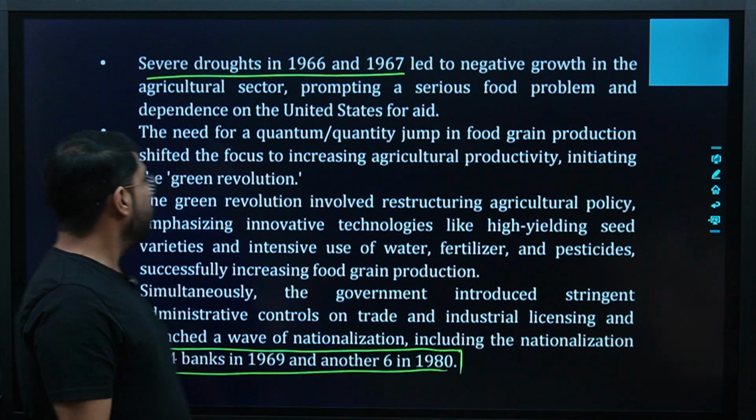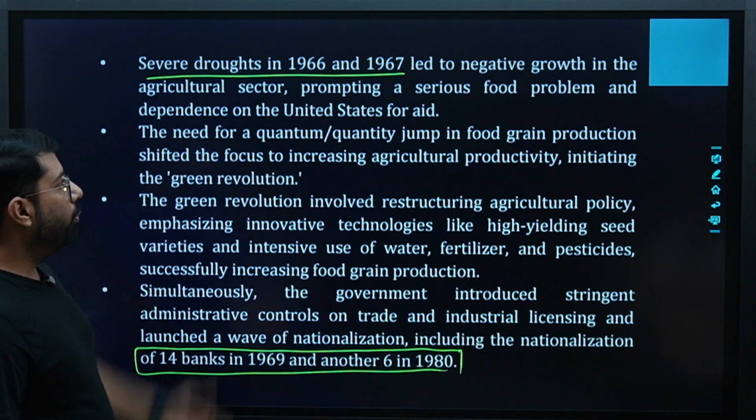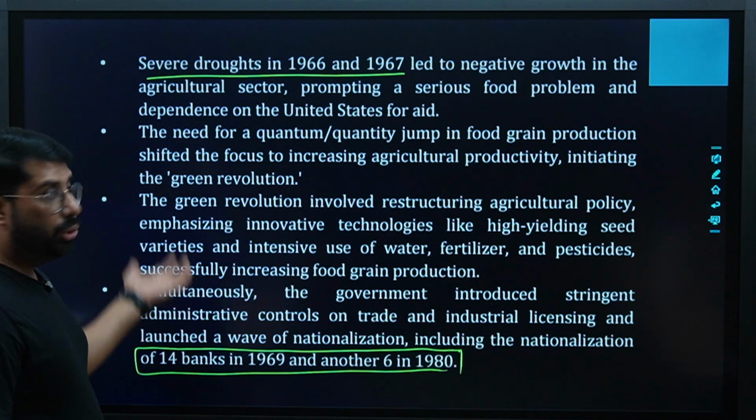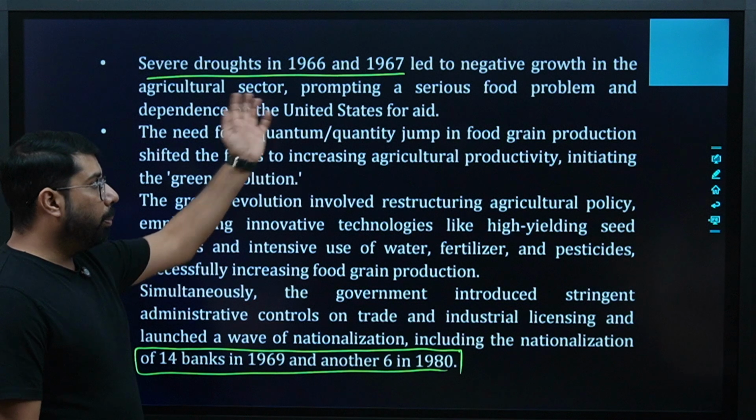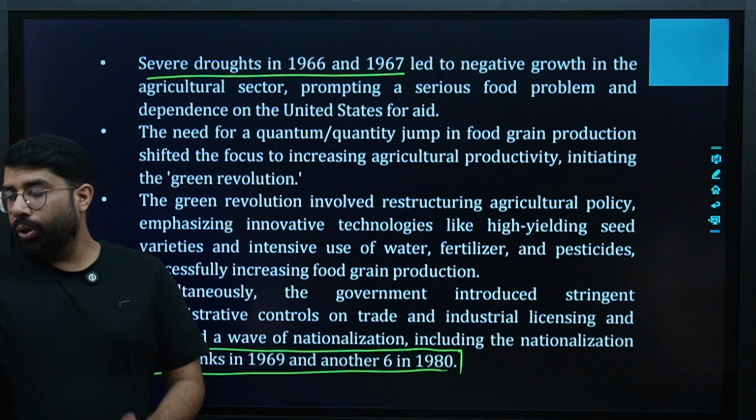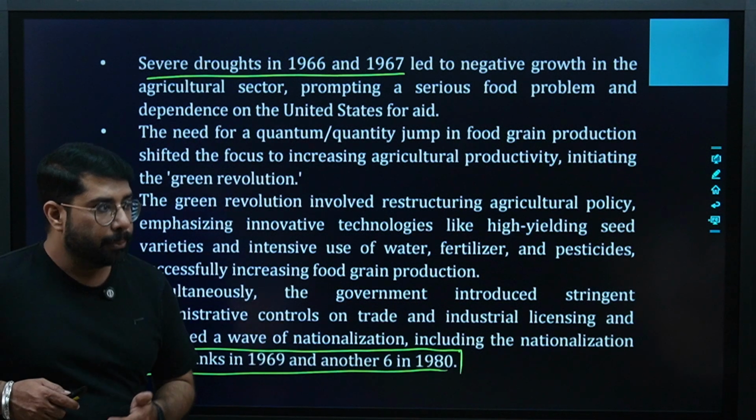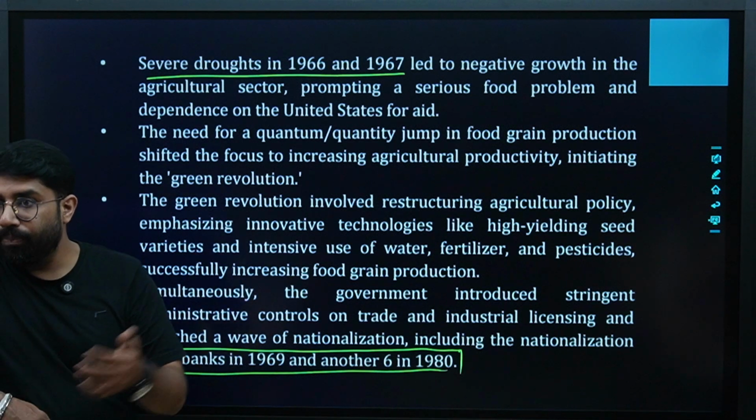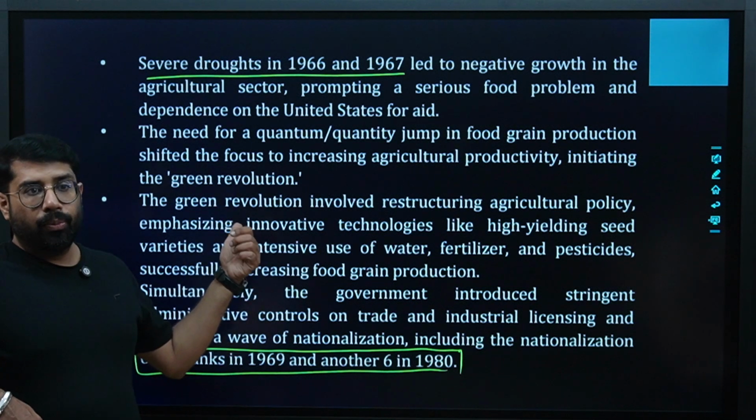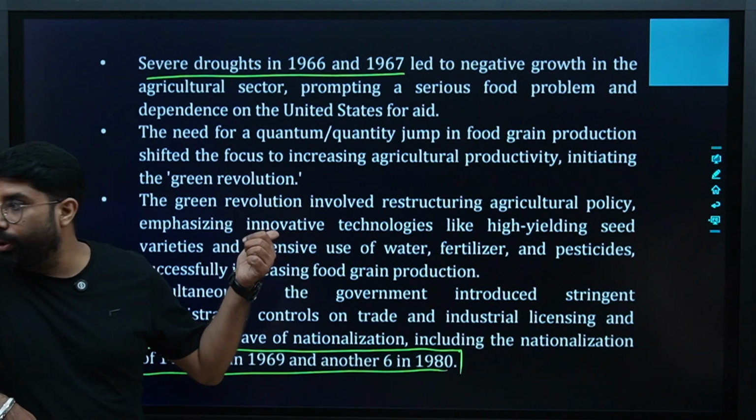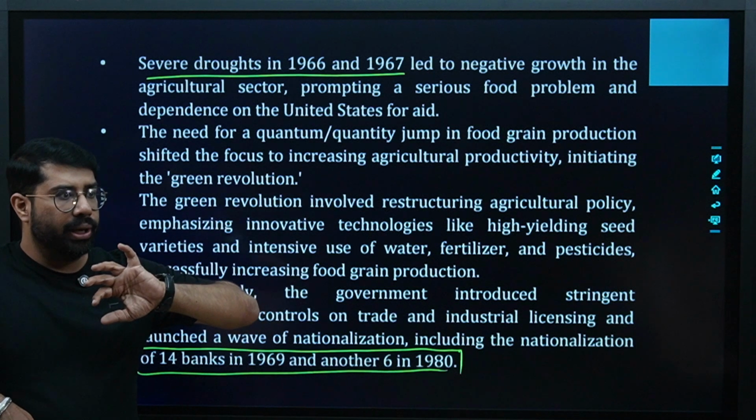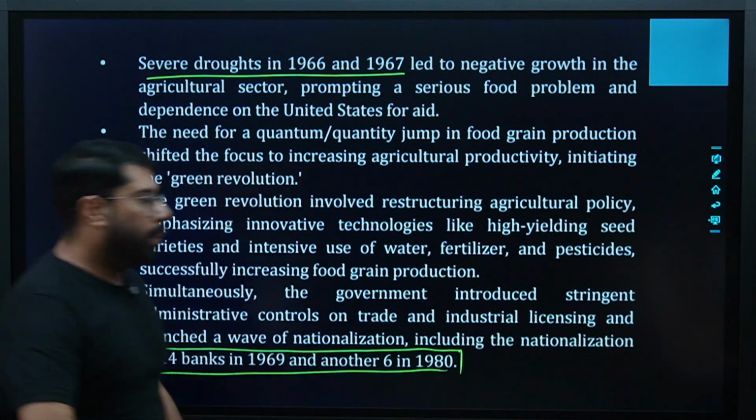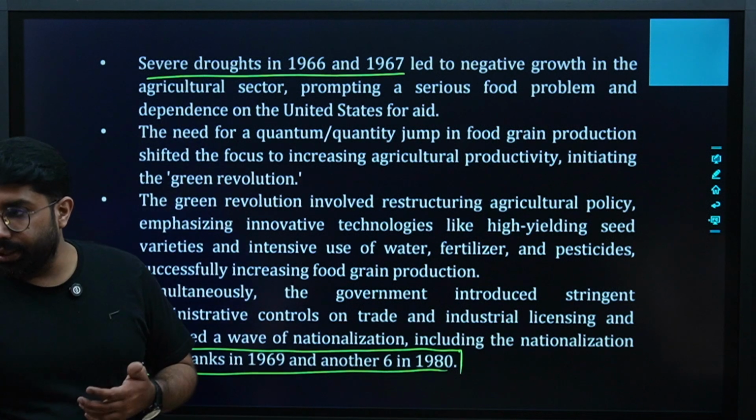Are you clear? The need for a quantum jump in food grain production shifted the focus to increasing agricultural productivity, initiating the Green Revolution. That was the time when we saw this problem, and we tried to manage things, and we thought that, okay, for the future at least we should make arrangements. And that was the time when the Green Revolution came in. It happened. I think all of you are through with the Green Revolution part. Yes or no? All of you know what happened in the Green Revolution. It was a revolution in the agricultural sector.